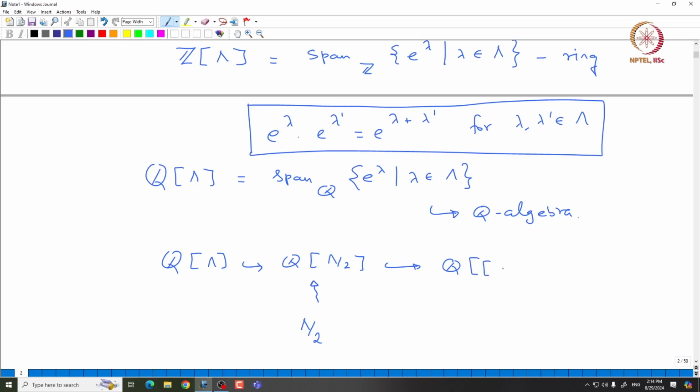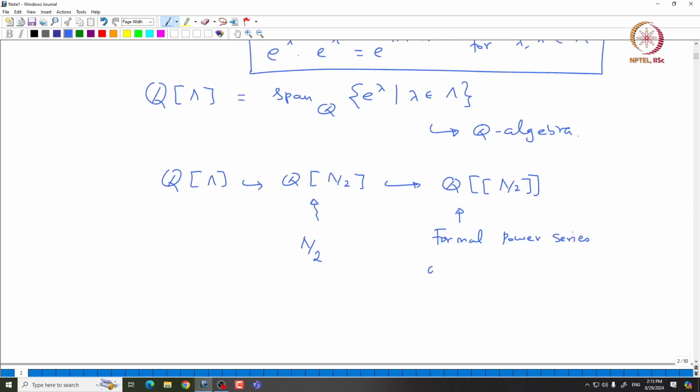So, basically we will take this formal power series algebra generated by e power lambda, where lambda comes from Lambda by 2 over the rationals.